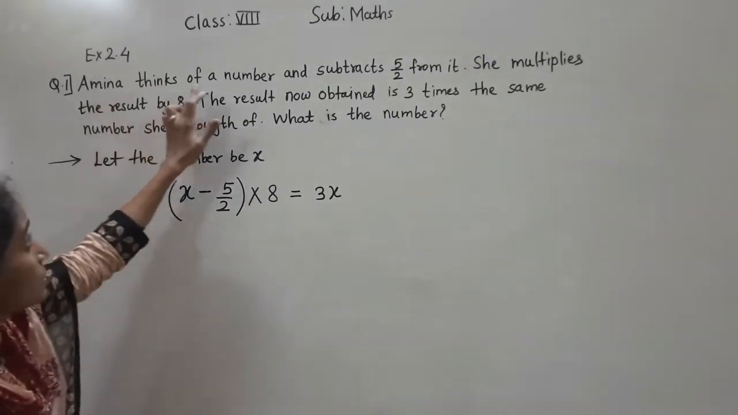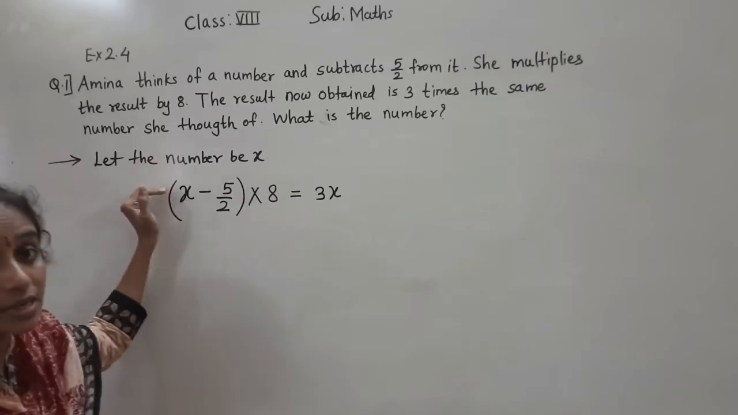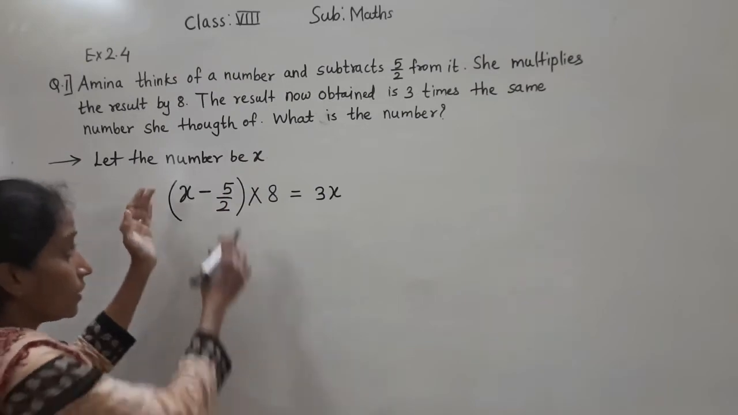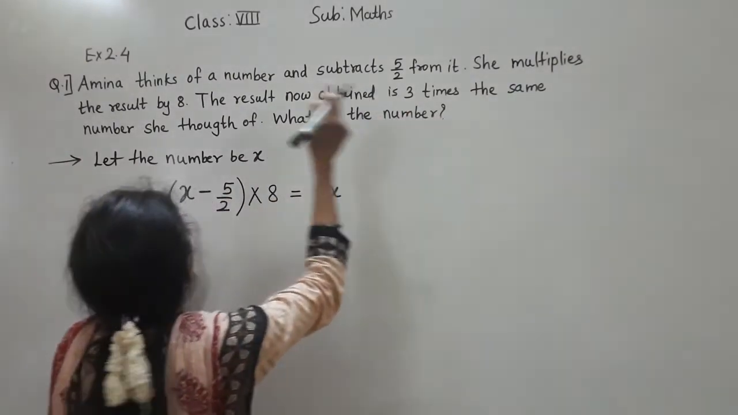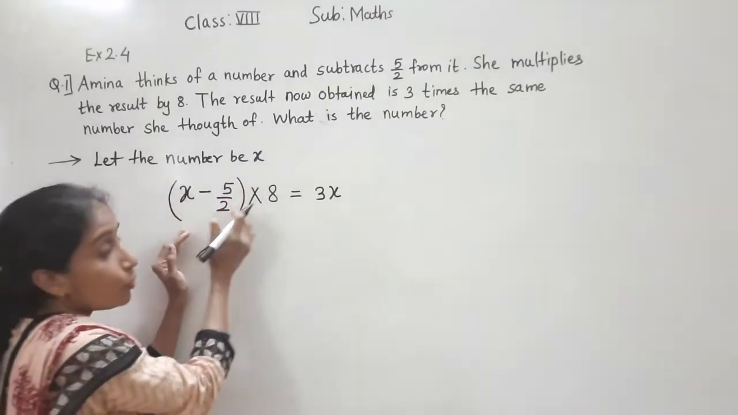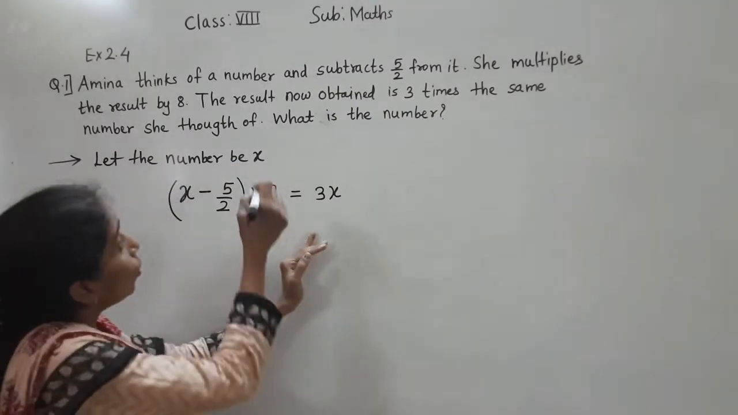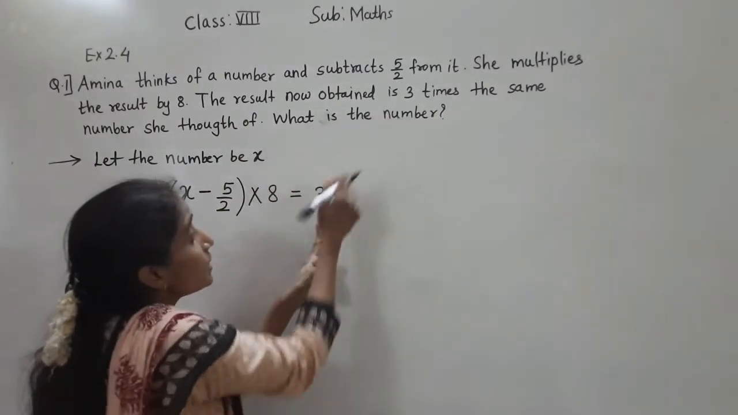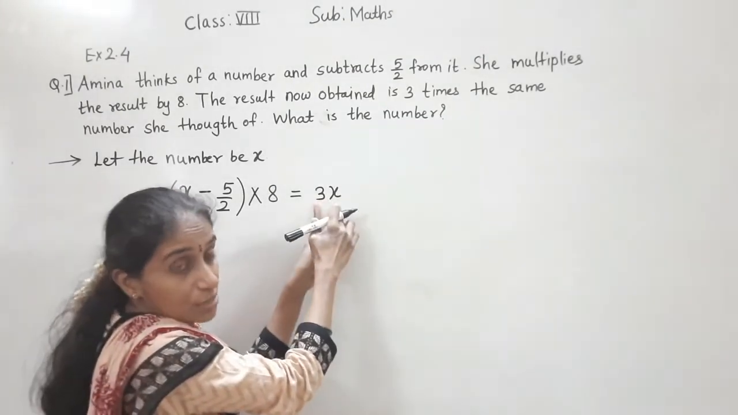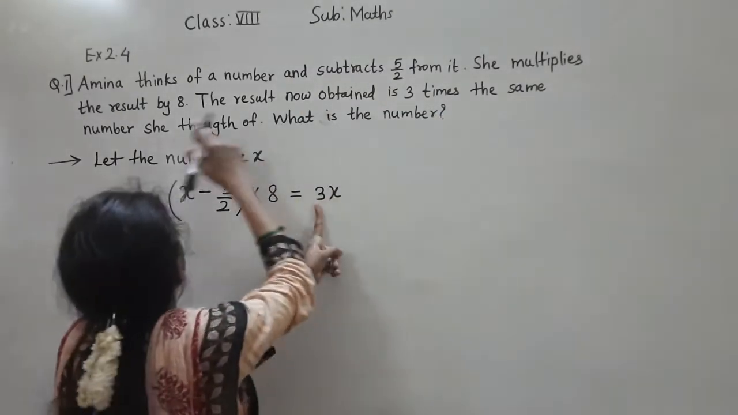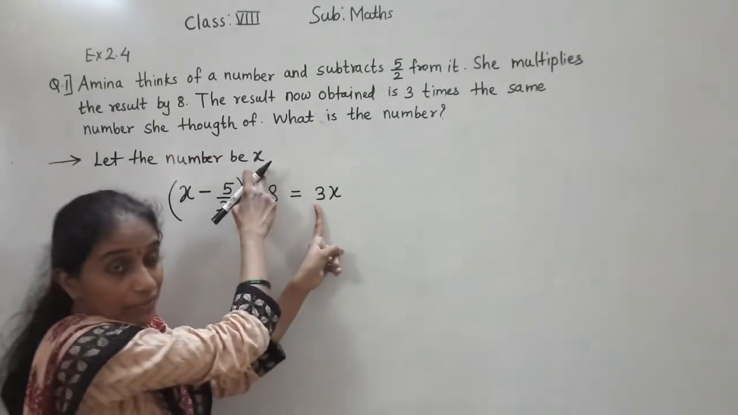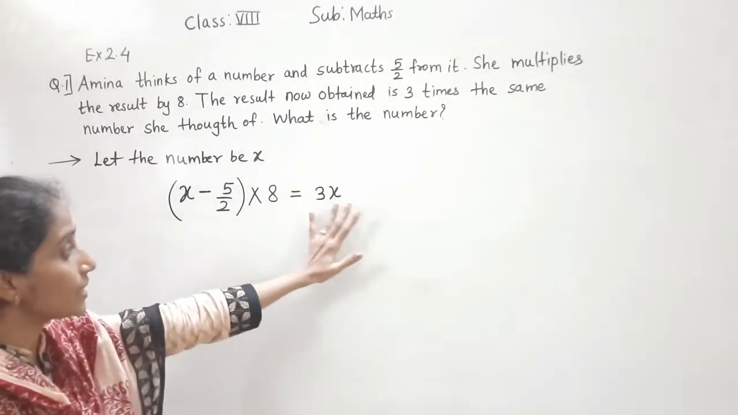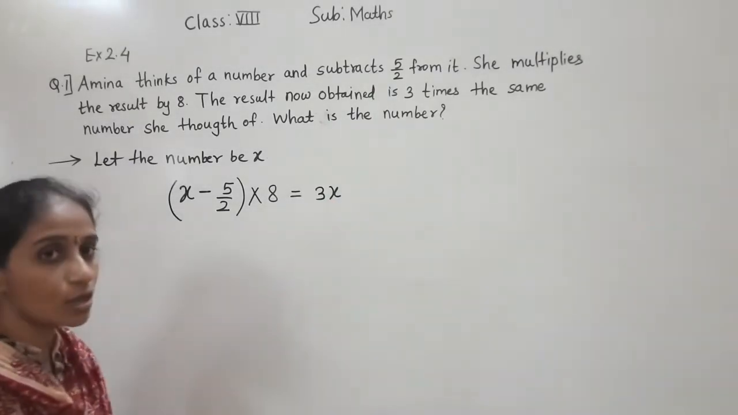See, Amina thinks of a number, that number we consider x. Subtract 5 upon 2 from it. We got this number. She multiplies the result by 8. After that, the result now obtained is equal to 3 times the same number she thought. She thought that number we consider x. So 3 into x, that is 3x. Directly I have written. So now let's solve this equation.